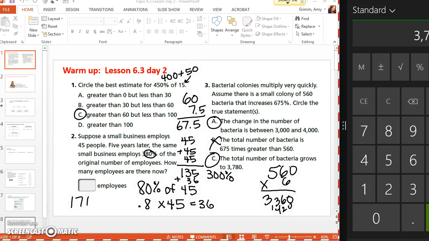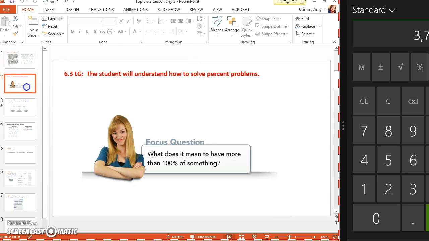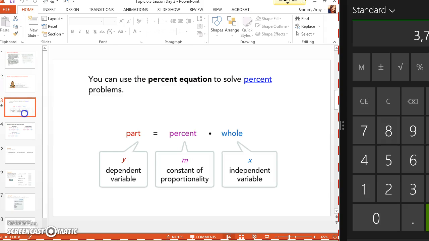Okay, all right, let's go ahead and look at what we're going to do today. I feel like we've done this already, but you know what, we didn't do well on it, so we're going to just do it again, which is fine. The rest of this section just wants you to go back and figure out all types of percentages, so that's what we're going to focus on today. All right, so you should remember the percent equation. This came from topic 3. You guys did not do very well on topic 3. So, like I said, it doesn't hurt us to go back and do it again. So remember, this is the part, percent, times whole. So this is your slide to help you remember all the different parts of it.